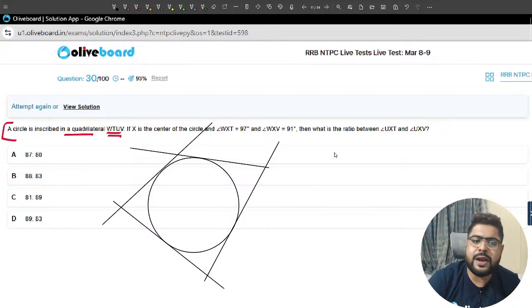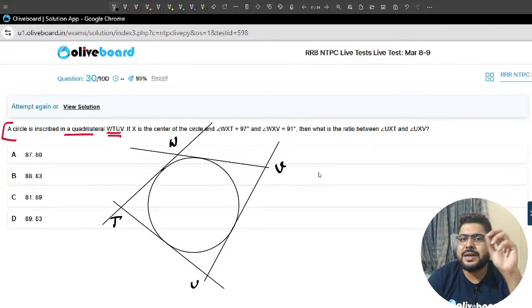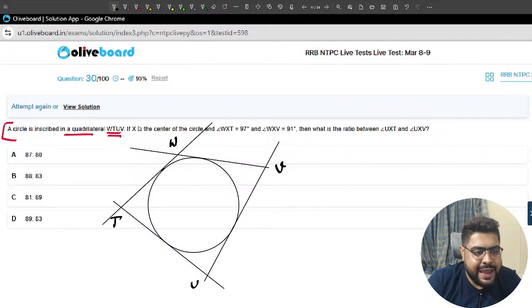So it is somewhere like this, something like this. WTUV, that is what they have given. Now, X is the center. Okay, X is the center. WXT.